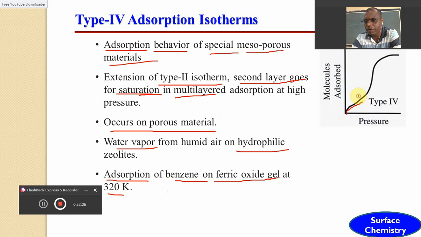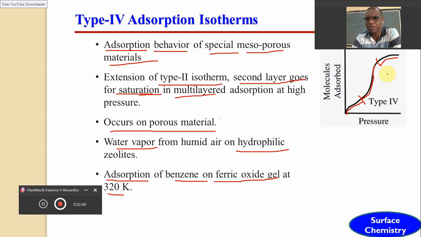What happens here? The monolayer gets completed and the process of multilayer gets started at a particular point, and this will be called the transition point. But what happens here, dear friends, is that the rate of adsorption in multilayer adsorption goes on increasing continuously, and after increasing the pressure beyond a certain point, the rate of adsorption becomes constant though there is an increase in pressure, and this point is called the saturation point. This pressure is called the saturation pressure.